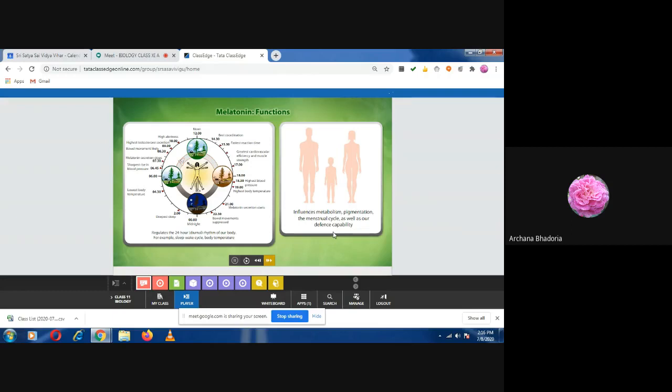Next, write down: it helps in developing the defense capability. Which number did you give this role? Fourth. Are you numbering it fourth? Now write down the fifth one.